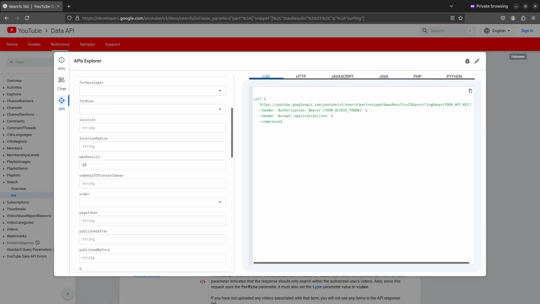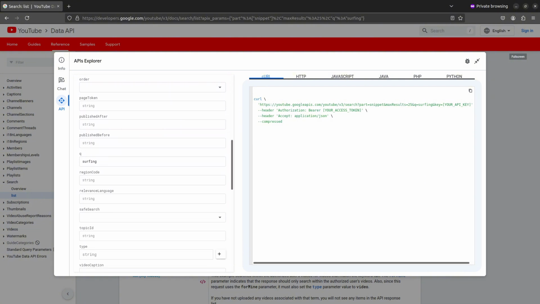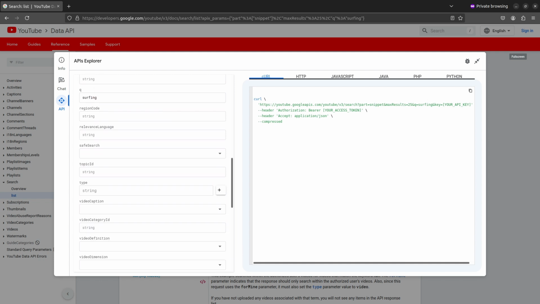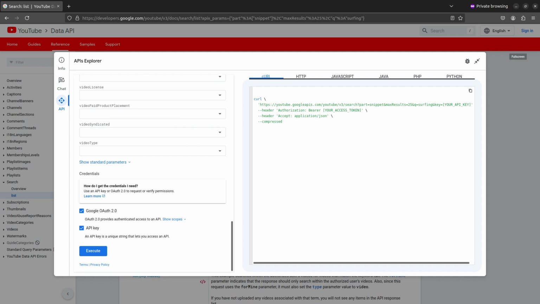This example is using max results 25, and query Q is surfing. Untick Open Authorization since we don't need it for keyword search. Execute.